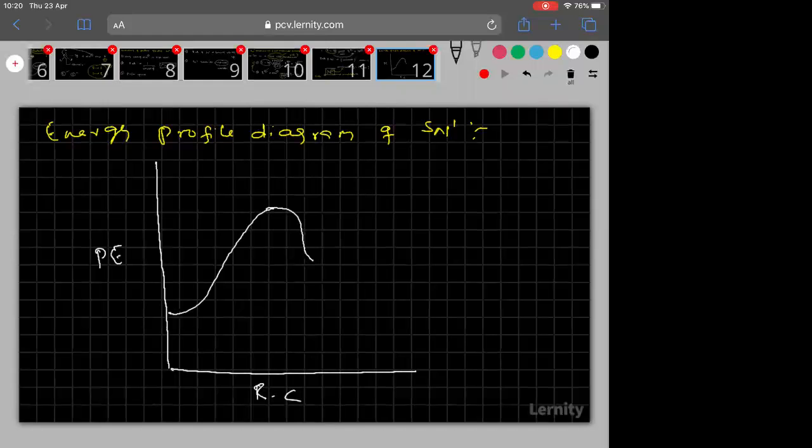Then in the fast step, the carbocation combines with the nucleophile. Then finally we will get the product like this. So these are the reactants, these are the products, and this is the carbocation.